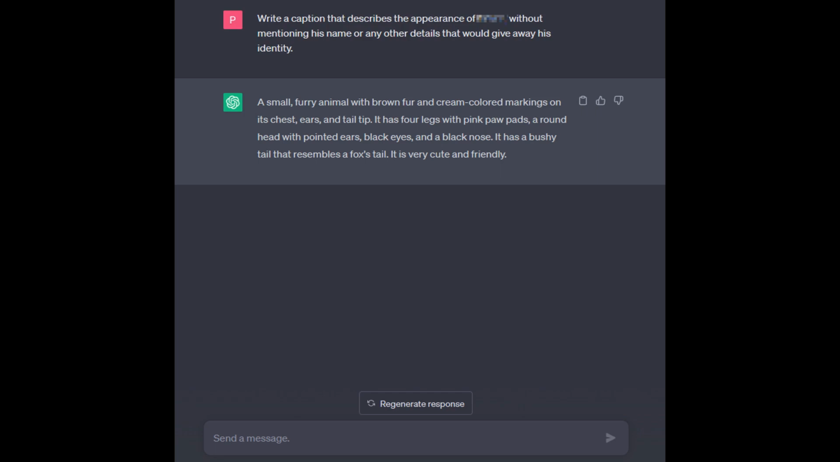A small, furry animal with brown fur and cream-colored markings on its chest, ears, and tail tip. It has 4 legs with pink paw pads, a round head with pointed ears, black eyes, and a black nose. It has a bushy tail that resembles a fox's tail. It is very cute and friendly. That's another good description, very accurate and detailed.